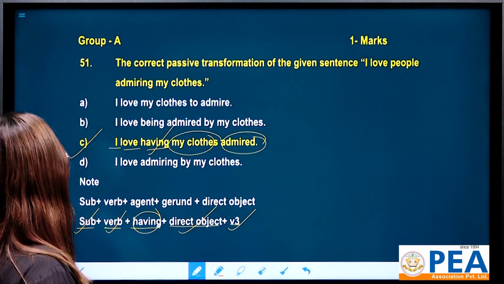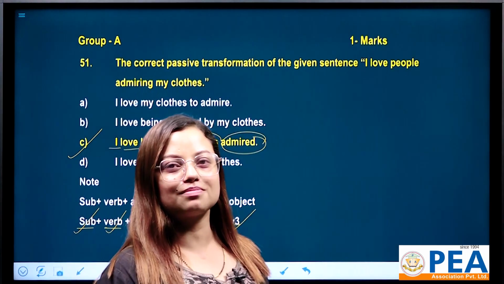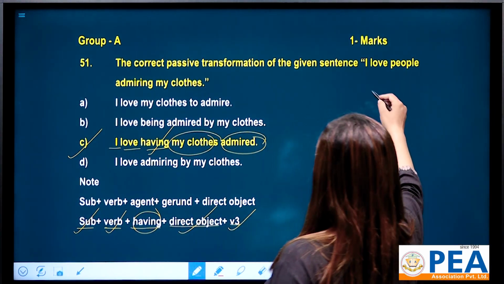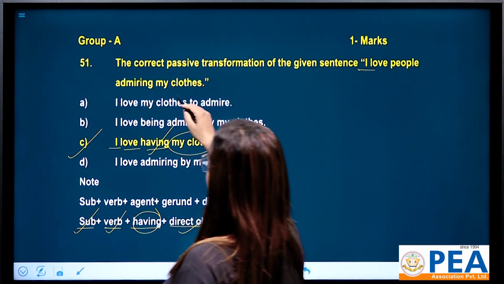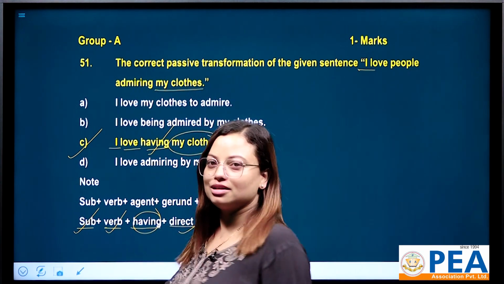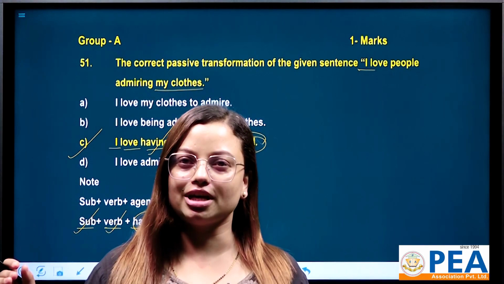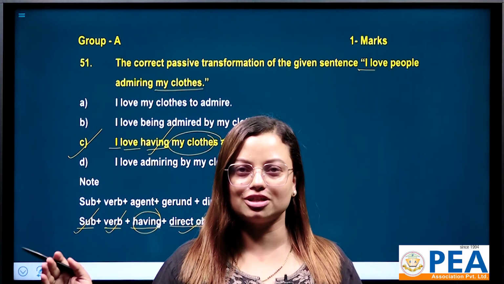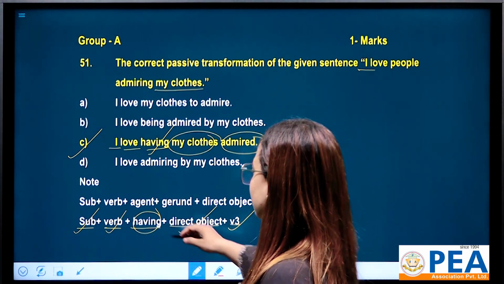So subject plus verb plus having plus direct object plus verb 3. Look here, your subject is I and your object is my clothes. Subject and object are totally different. In such a case you have to keep having.